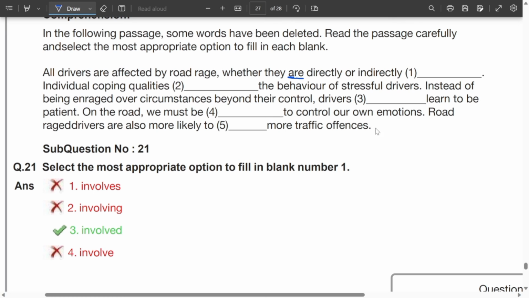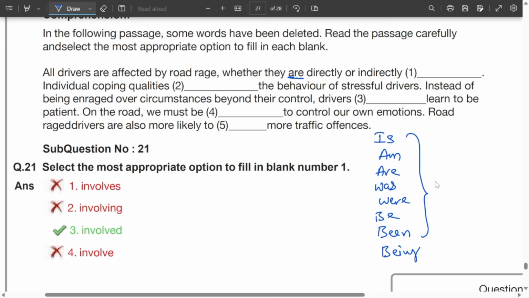R falls under the B forms. What is the rule of B forms? Is, am, are, was, were, be, been. Another one is be. These are the B forms in English. These B forms are followed by verb form 3 or verb form 4 or noun, adjective or preposition. Clear? So if you look at the sentence here, involves is given, that is verb form 5, not possible. Involve is verb form 1, not possible. We have involving, that is verb form 4.